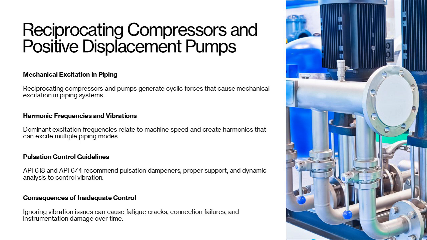API 618 and API 674 provide guidelines for pulsation and vibration control in reciprocating compressors and pumps, emphasizing the need for pulsation dampeners, proper support design, and dynamic analysis. Failure to address these issues can result in fatigue cracks at welds, failures of small bore connections, and damage to instrumentation tubing. Engineers must consider these factors during design and maintenance to ensure long-term reliability.